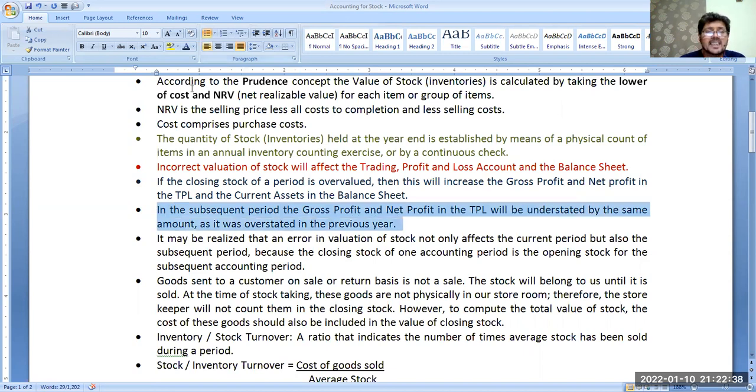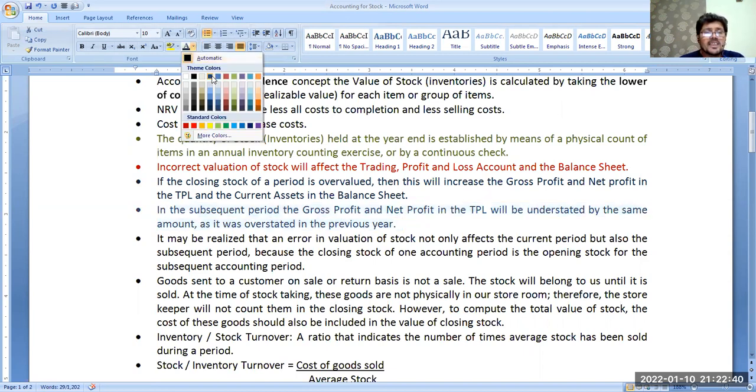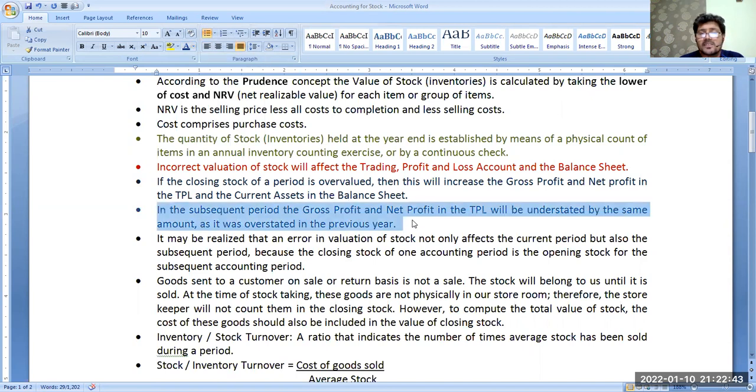Suppose you made an error this year of overvaluing your closing inventory. Now, see what will happen. In the subsequent period, the gross profit and net profit in the TPL will be understated by the same amount as it was overstated in the previous year. What will happen next year?